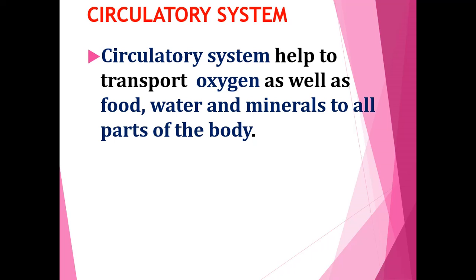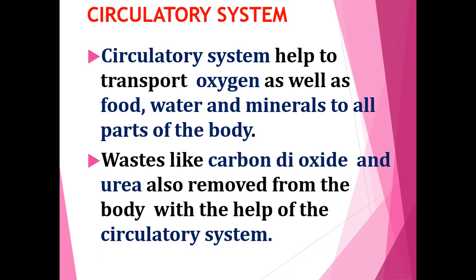So circulatory system consists of blood, heart and blood vessels, and it helps to transport oxygen as well as food, water and minerals to all parts of the body. Now, waste in our body, due to life activity, will be eliminated. Waste like carbon dioxide is the gas which is breathed out during respiration.